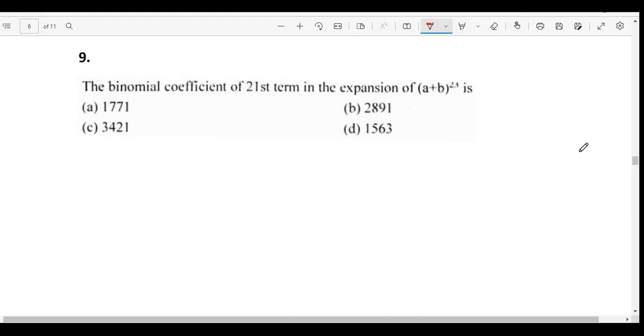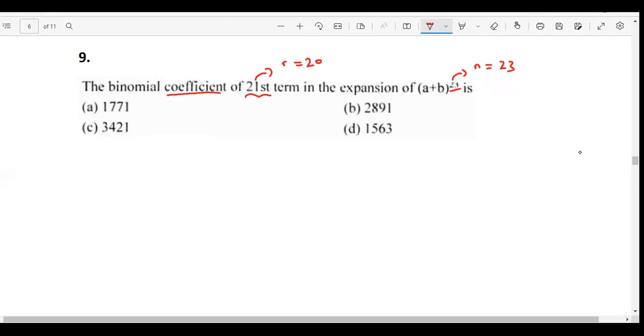Okay, I'll tell you how to do this one. The power is 23. This means n is 23. And what about r? If it is the 21st term, it means r would be 1 less than the term, so it would be 20.